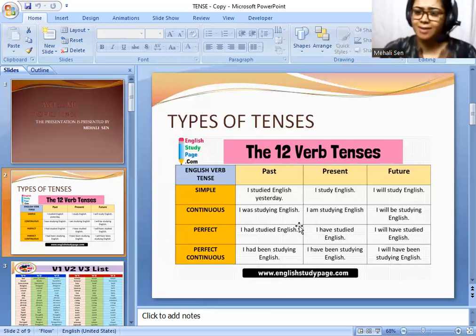Now the question arises: when do we put s and when do we put es with the verb? Whenever the last letter of a verb is a vowel, for example go, G-O, there are 5 vowels in the alphabet, A-E-I-O-U.